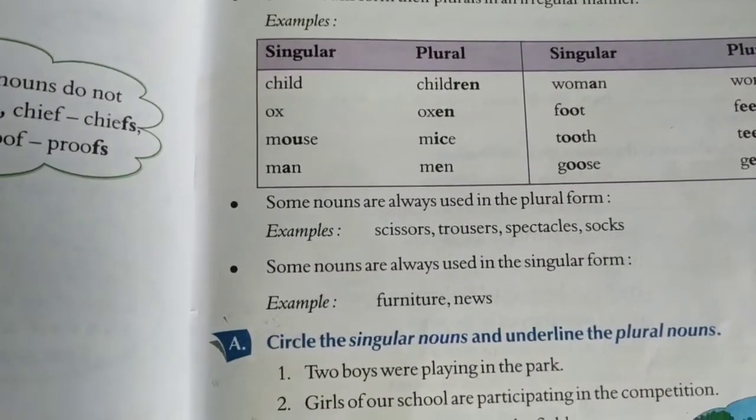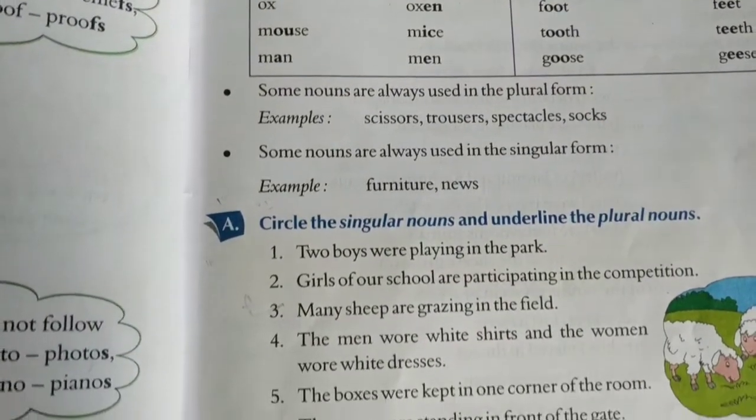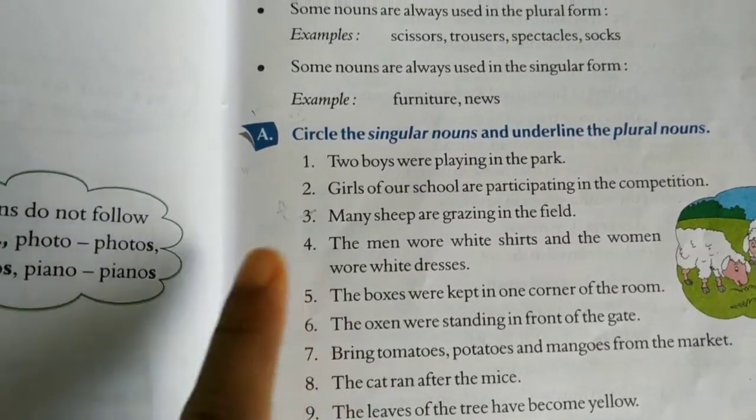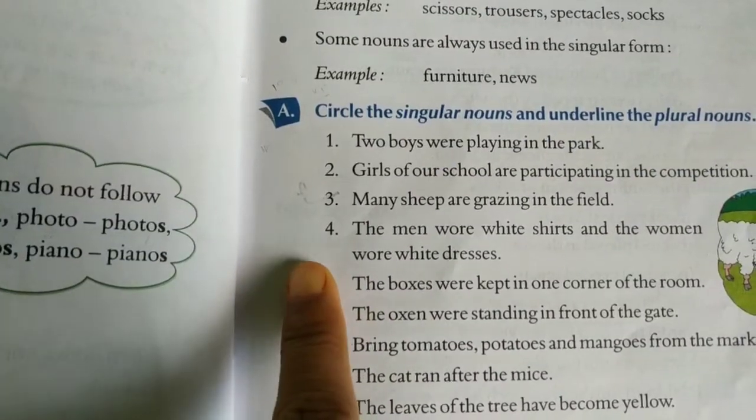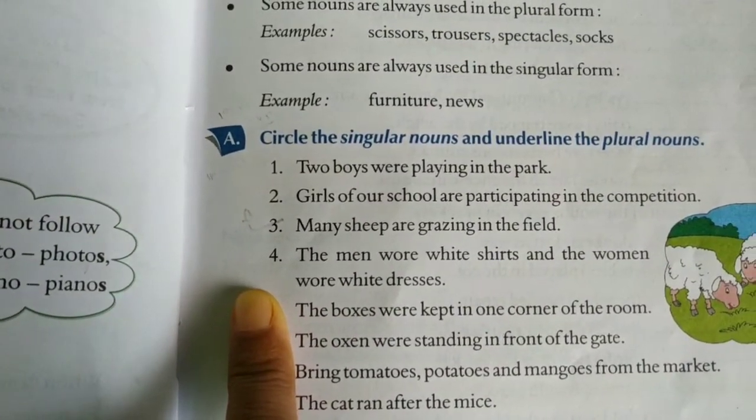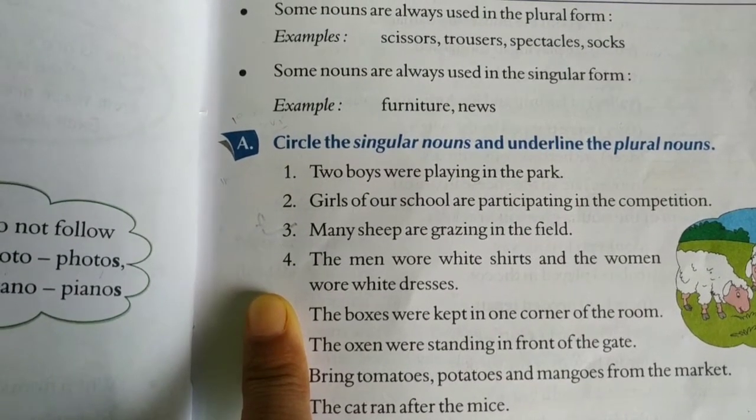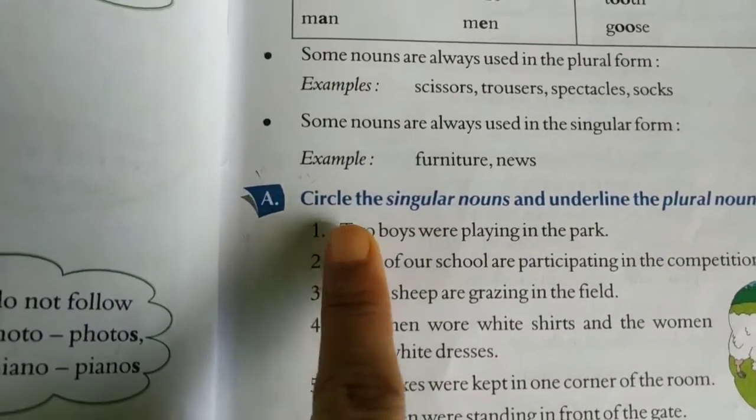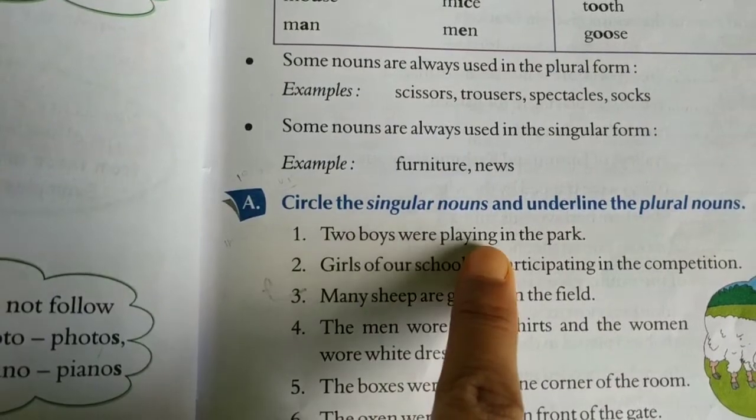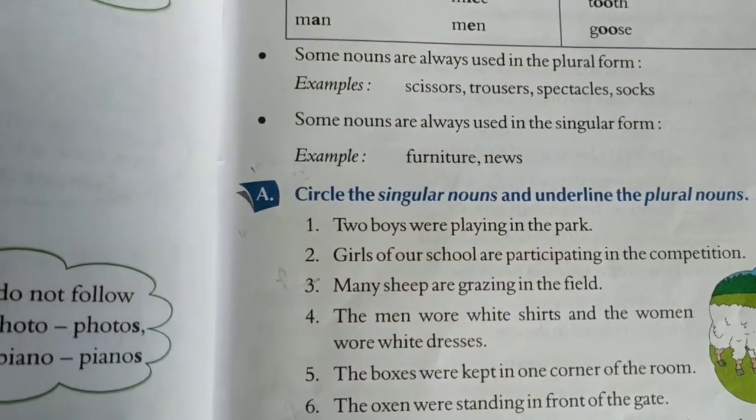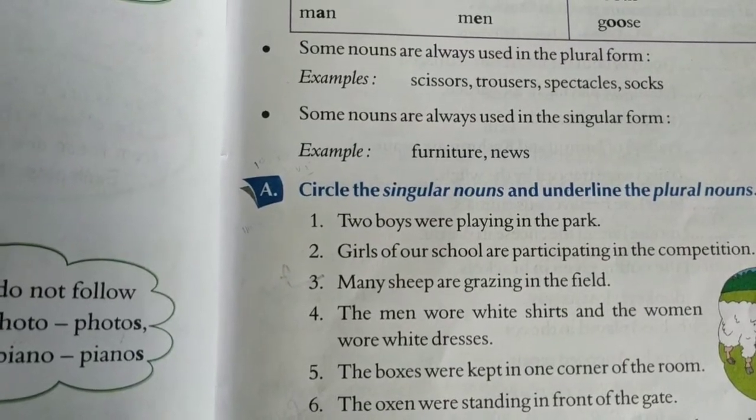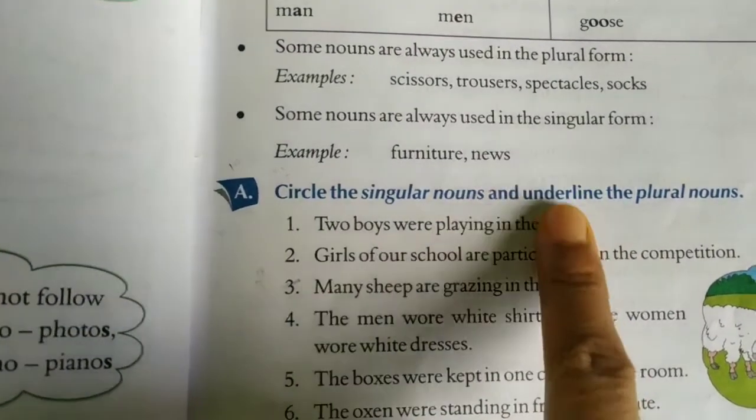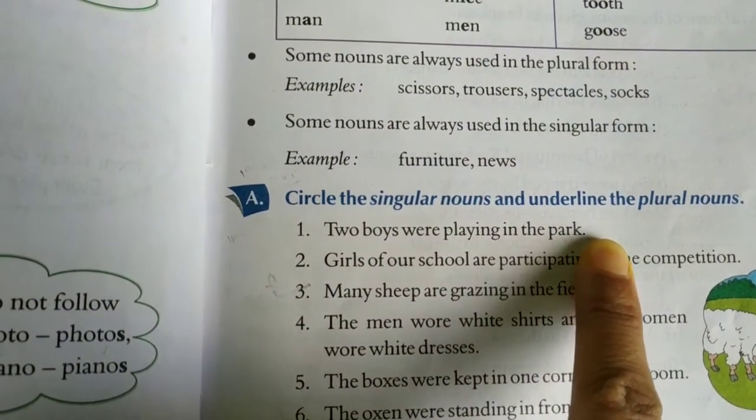Now what we will do is, we will do the exercise. On page 27 you will see A. Now circle the singular nouns and underline the plural nouns. So you have to circle the singular ones. Now, 2 boys were playing in the park. So here, which one is singular? Park. So what you are supposed to do?